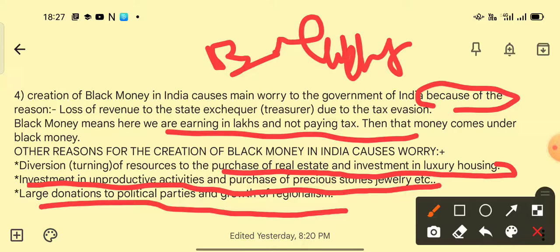If we are living in India as citizens, we have to contribute something for the development of our country, because our country has been providing us a lot. This is what black money is.